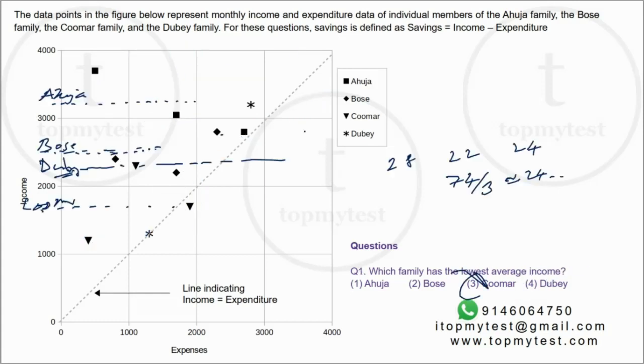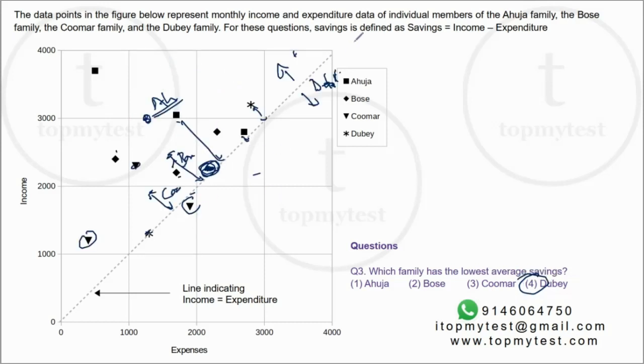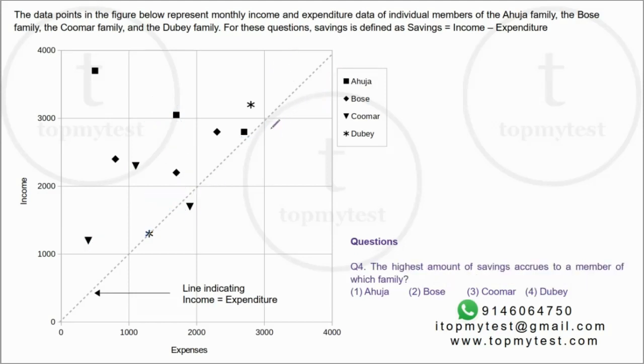So the first one was the distance along the x-axis, y-axis. The second one was the distance along the x-axis. And the third one is basically distance from this line, right? We are using this line to solve this. So 3 of them can be solved just visually. Let's look at the last one.